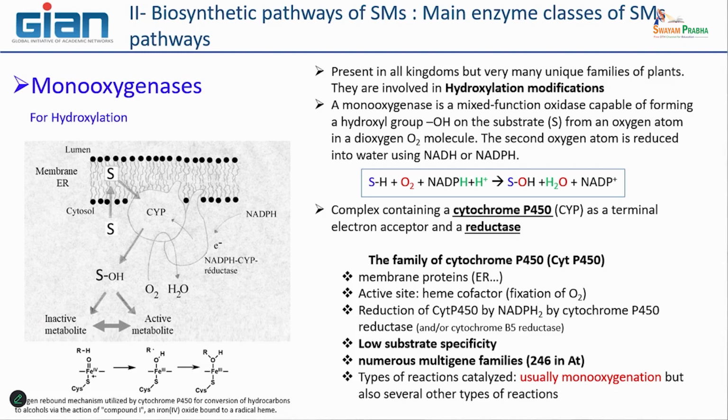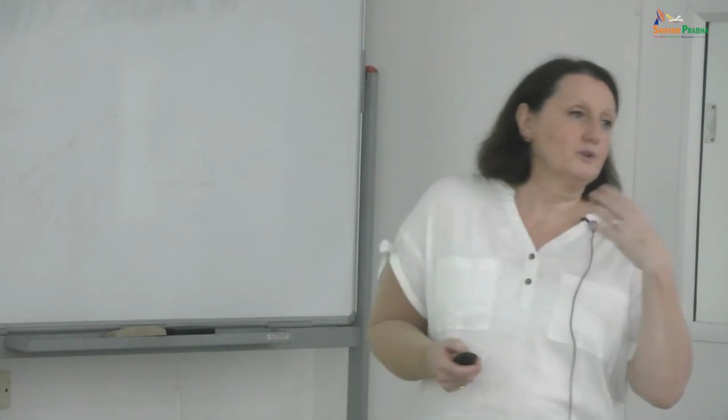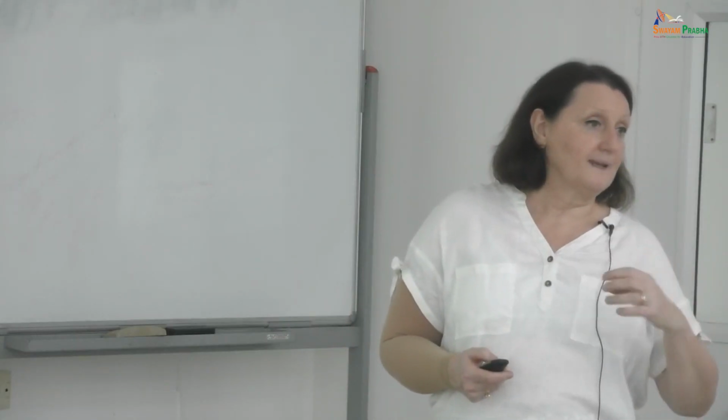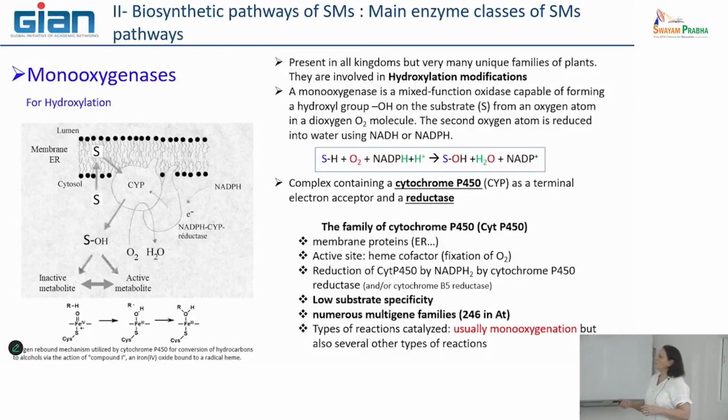Now this enzymatic complex, the name of this type of enzyme is generally CYP, and you have a number depending on the class, the clan and the clade of this enzyme, because they are very numerous in the genomes of plants, but in all genomes. For example, in Arabidopsis thaliana, there are 246 genes that encode this type of enzyme. So you can imagine the variability of this enzyme. And not all of them function exactly in the same way.